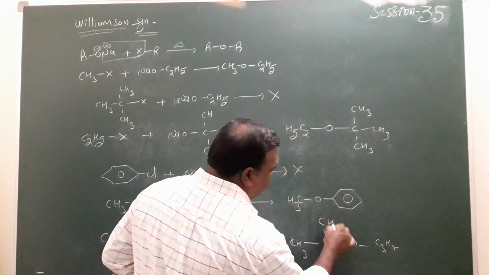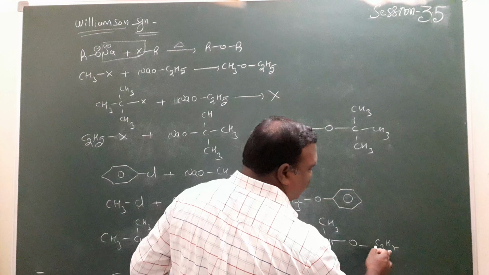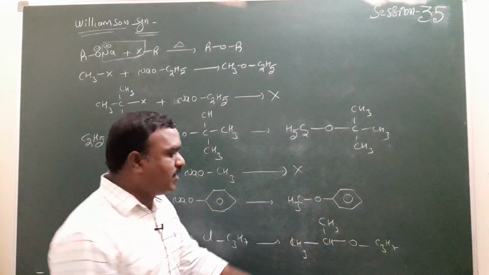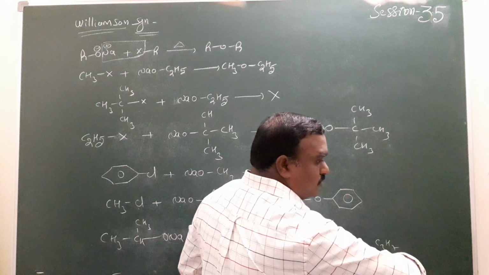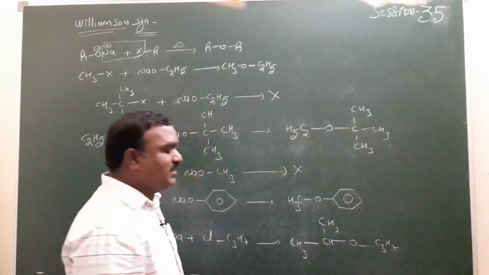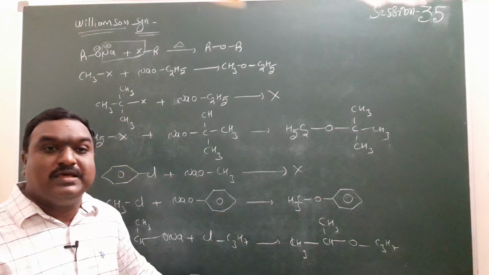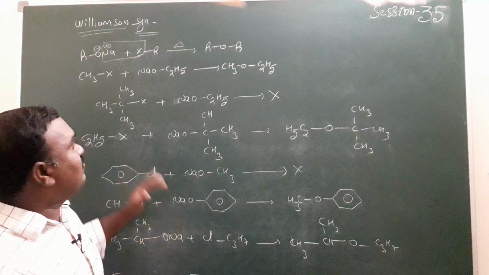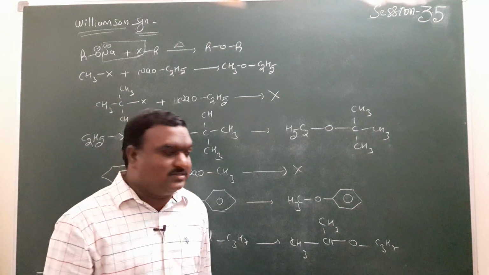Propyl ether. Propyl, normal n chain is given, no branch here. Propyl, isopropyl ether. This is the way to write the product wherever Williamson synthesis is given.